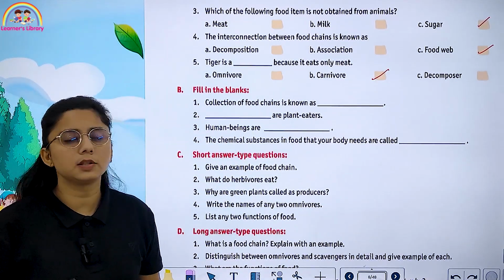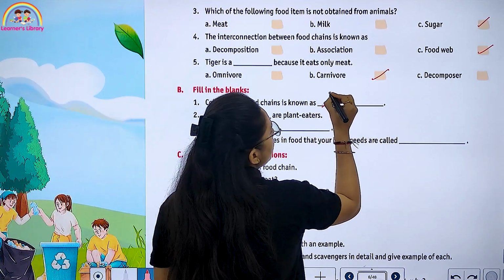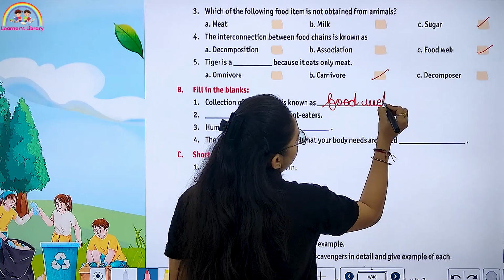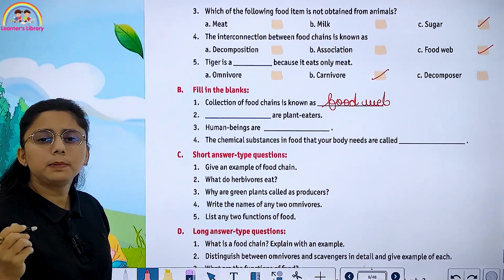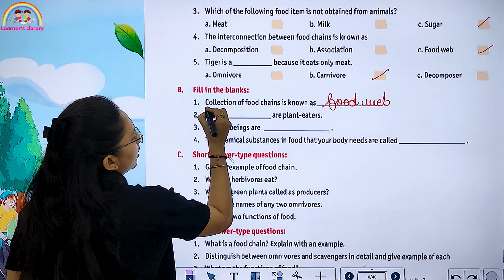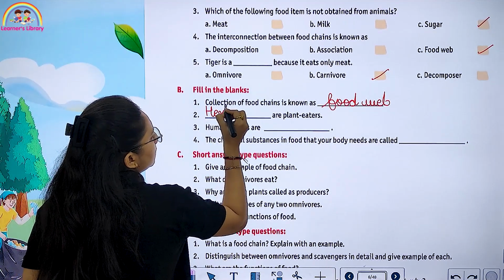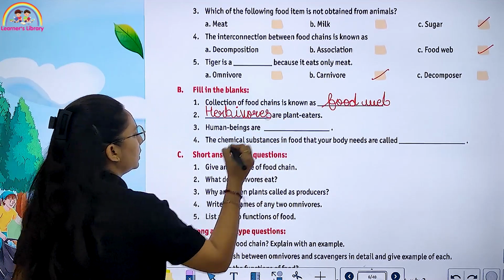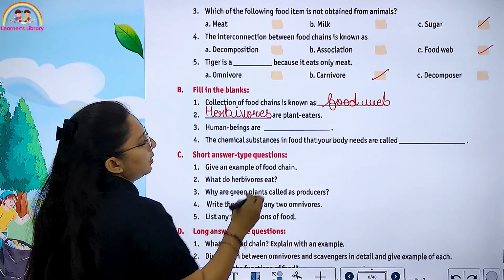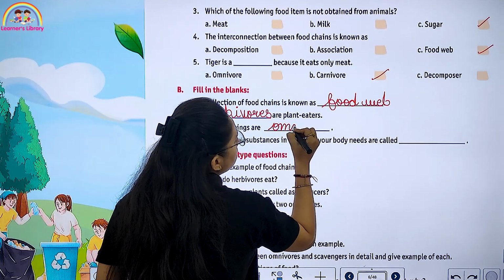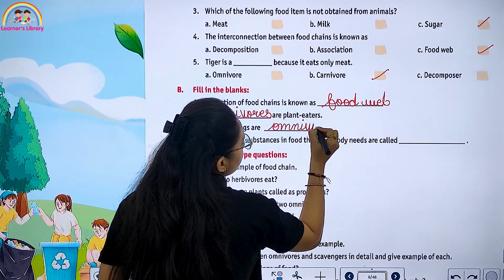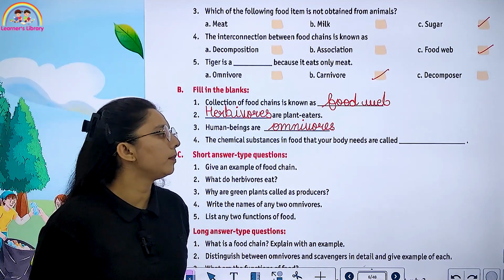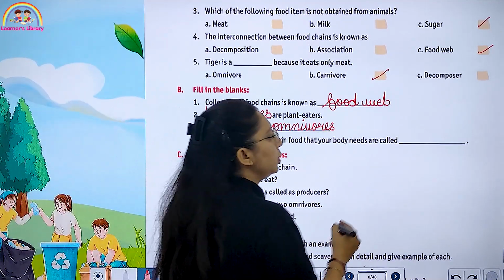Next is fill in the blanks. A collection of food chains is known as a food web. Herbivores are plant eaters. Humans are omnivores. The chemical substances in food that your body needs are called nutrients.